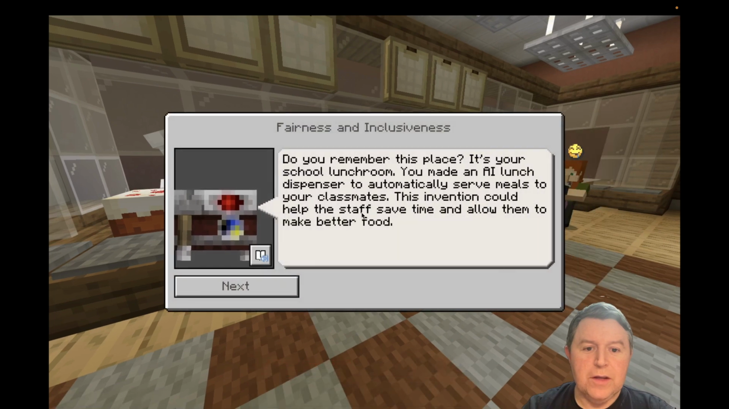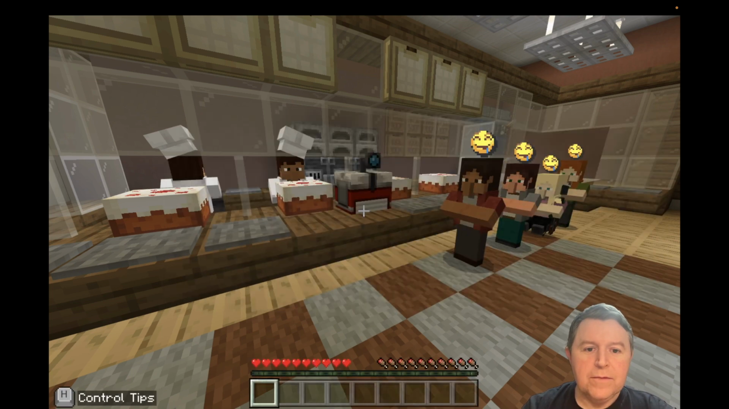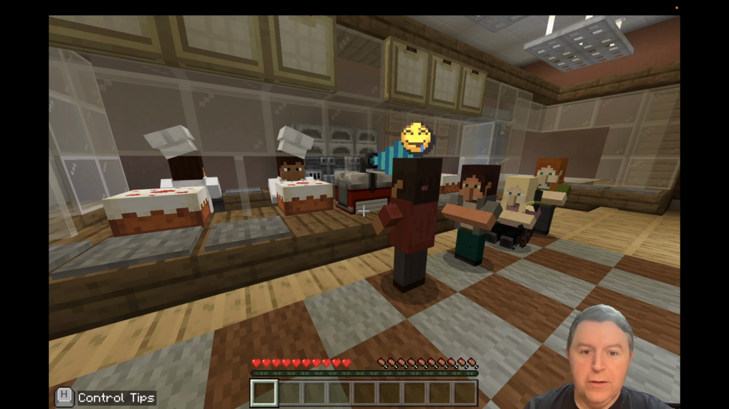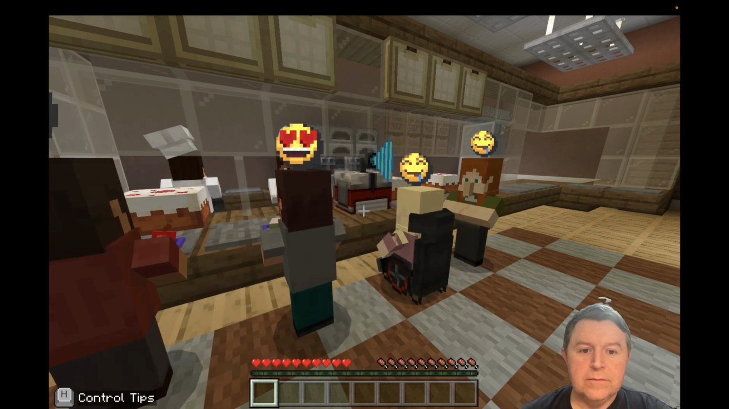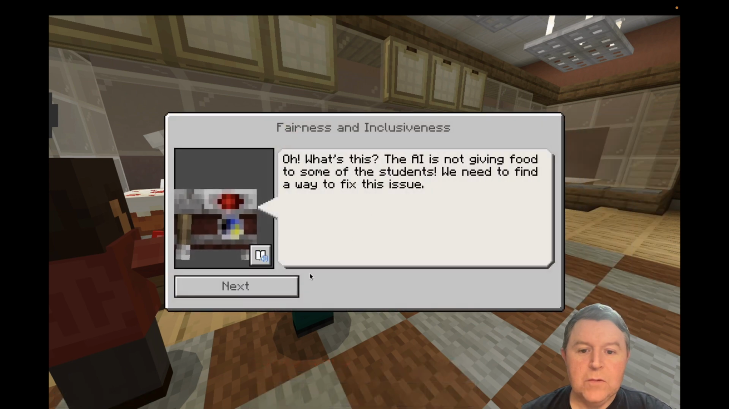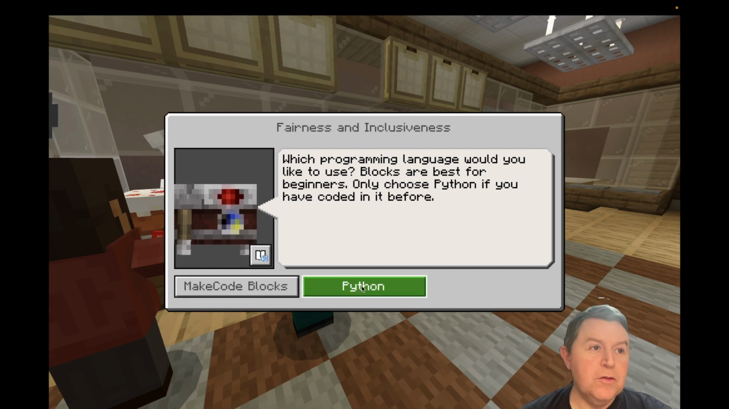Okay, this is the first one then. Do you remember this place? This is your lunchroom. You made an AI to dispense lunch. Okay, let's have a look. There's something wrong with it, so let's see if you can spot it. Okay, so we have fixed the AI. We're going to do it in blocks today, but you can use it in Python if you wish.